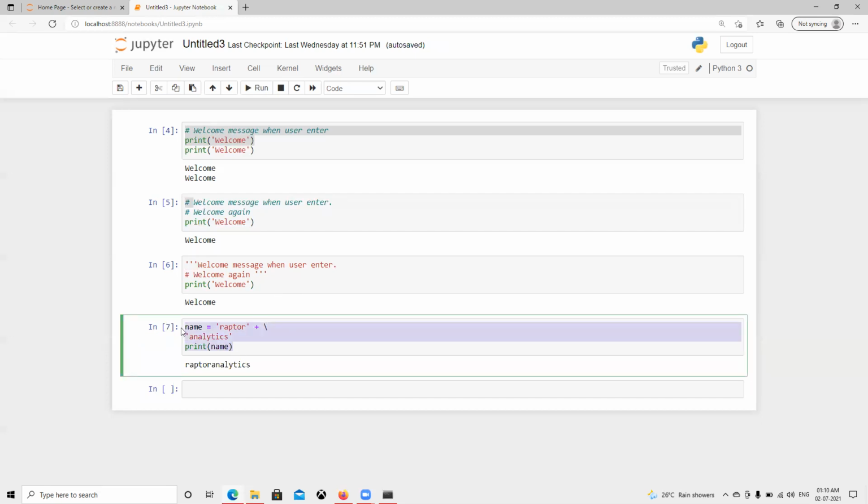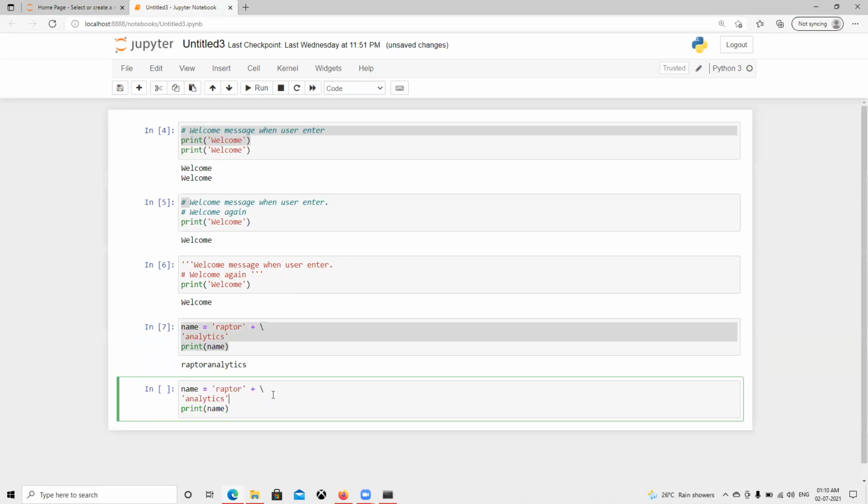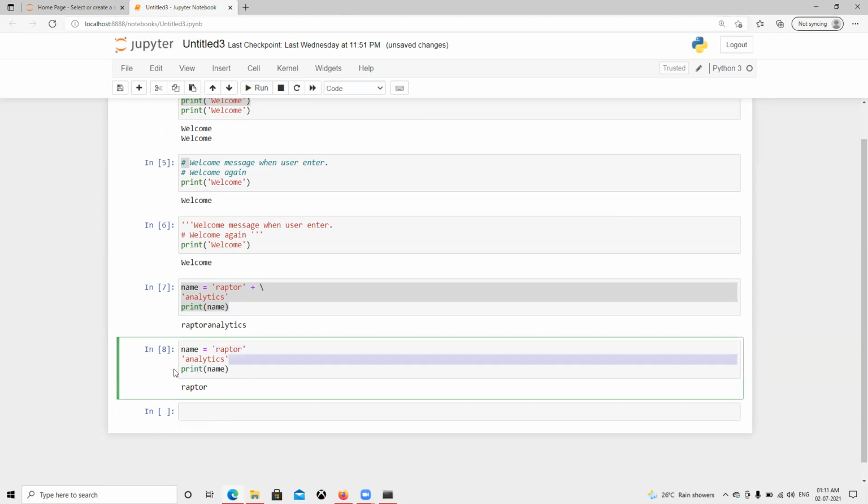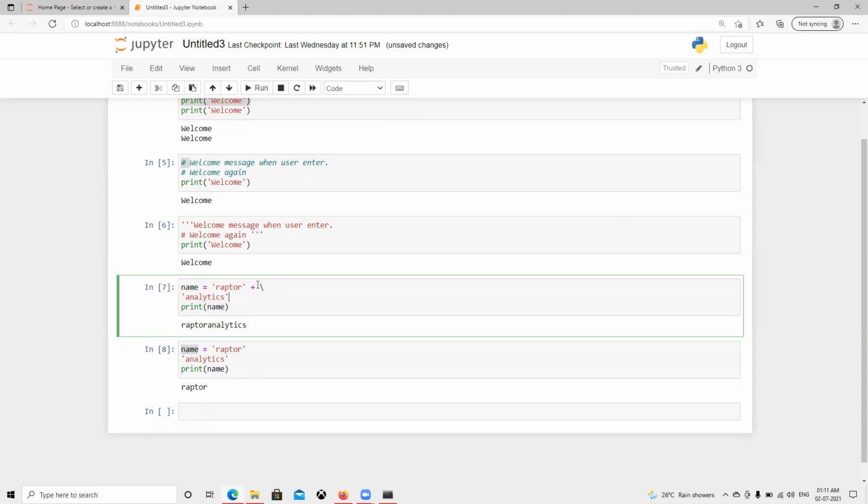Before this, I will show you one more thing. Suppose I remove this slash, what is going to happen? See, it's printing only one line. It's not printing this one because this is not assigned anywhere, so it's not considered as the value for the name. Plus slash is going to be considered as a new line. It's going to concatenate both and display it here. We saw that it displayed, but there is no space in between.